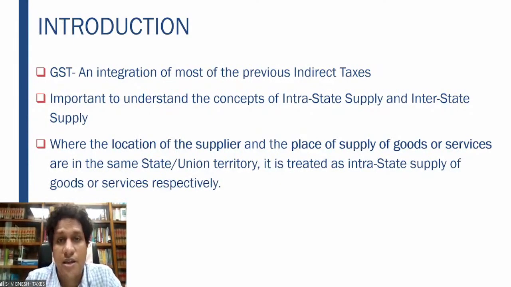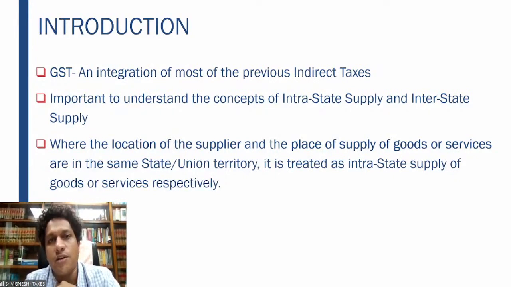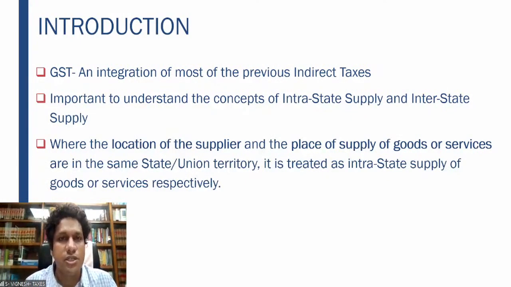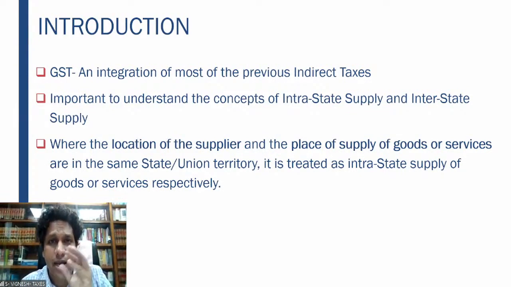So there arises an important question. How do you determine which state gets a share of the GST which is charged, whether you're providing the service from one place to the other? Since it is a destination based consumption tax, it will go to the state where the services are received. But services are very intangible in nature, and you never know when the service is provided to a person who's outside the state or within the state, because it basically lies on your expertise and your qualifications based on which you provide the service. So what is important here is understanding the concept of interstate supply and intrastate supply.